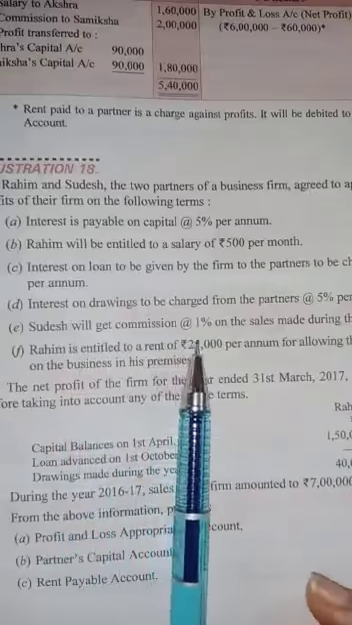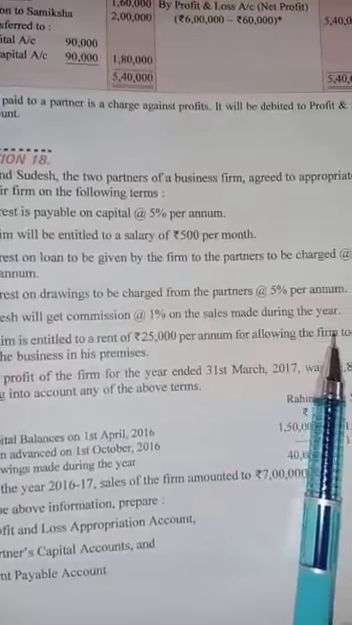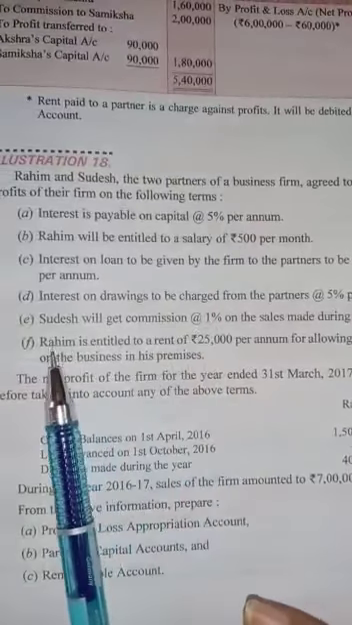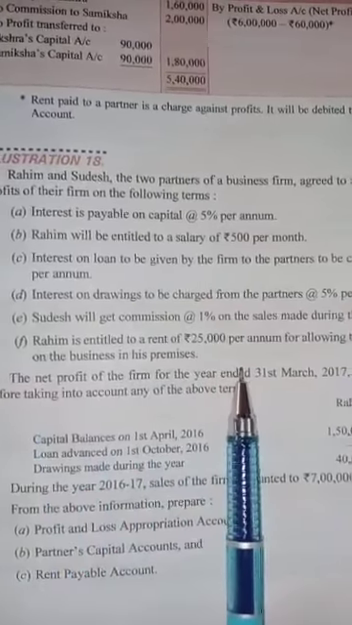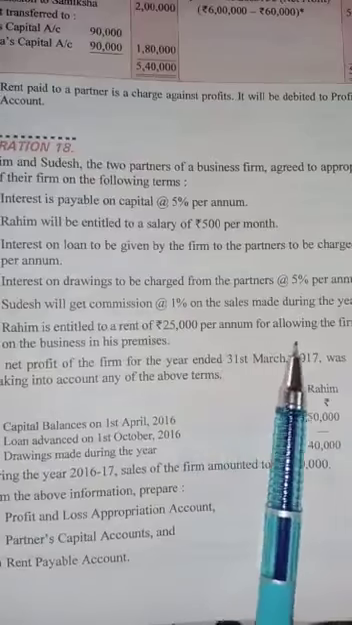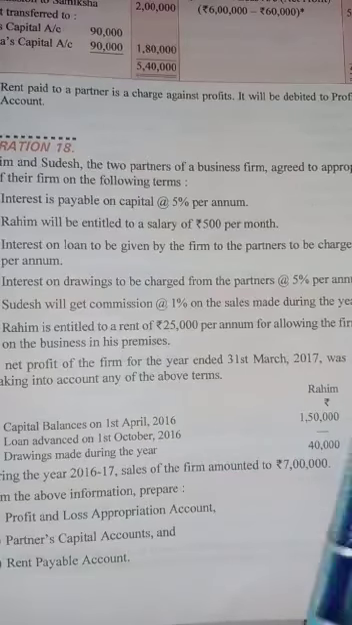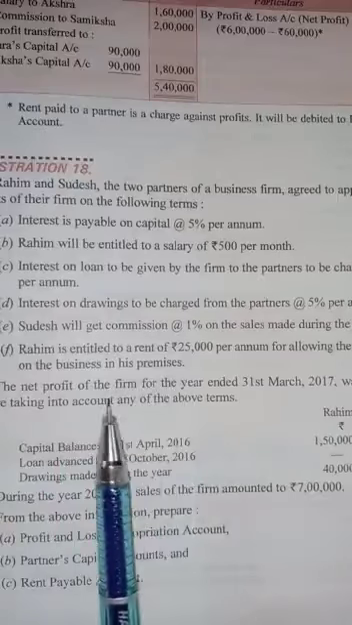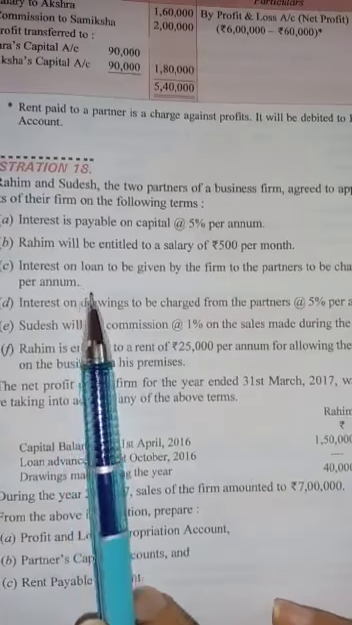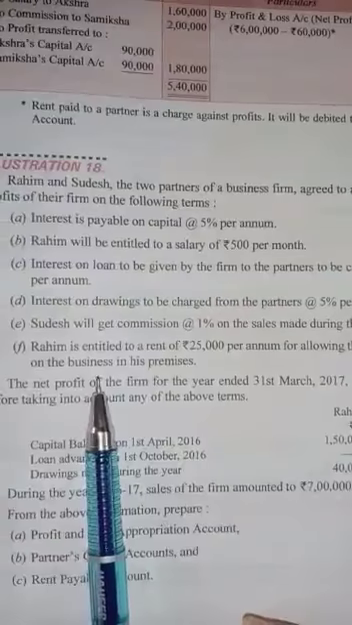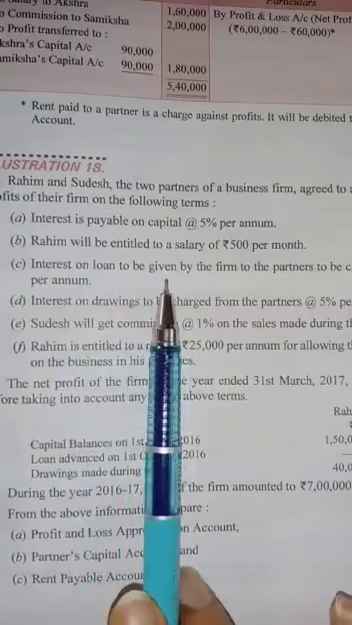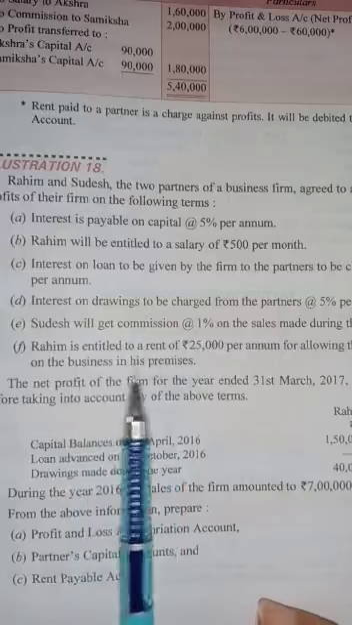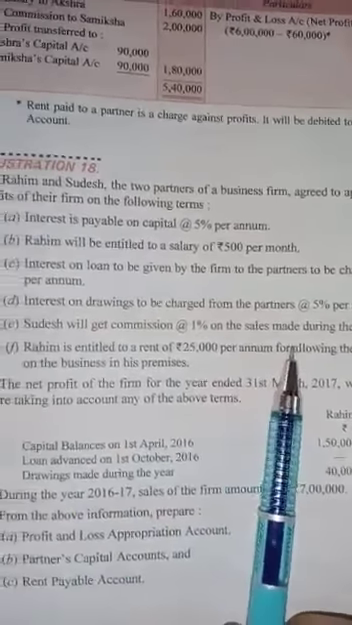Sudesh will get a commission of 1% of sales made during the year. Whatever the sales will be, 1% commission will be given to Sudesh. Rahim is entitled to a rent of 25,000 per annum for allowing the firm to carry on the business in his premises. Means there are two things for which we have to prepare the profit and loss account: interest on loan and rent to a partner. Means Rahim's rent will be pending.